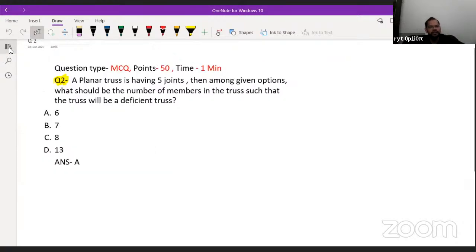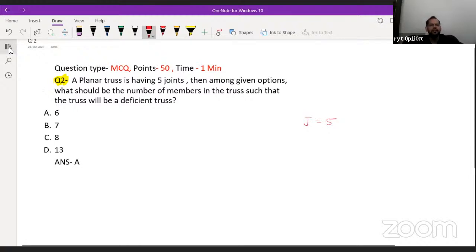If there is no doubt, then no need to worry. And I'm going to explain another question here. First, what is the question? A planar truss is having 5 joints. So the truss is having 5 joints, so J equals 5 here. No need to count the joints. It is already given here.